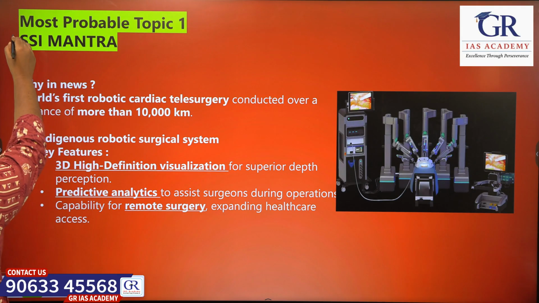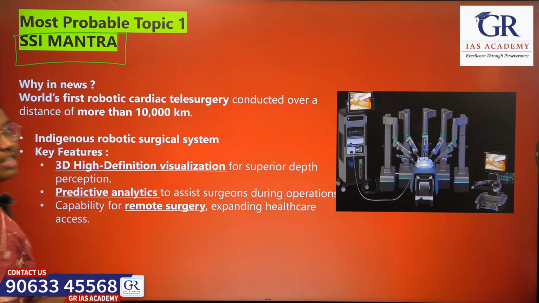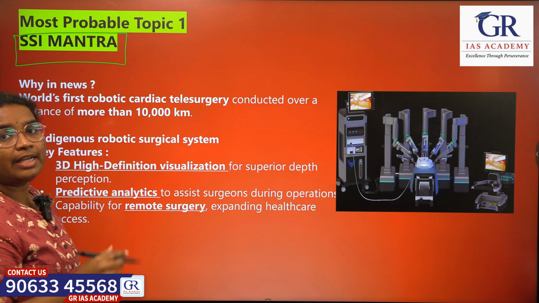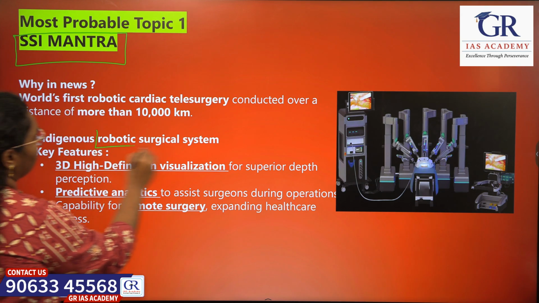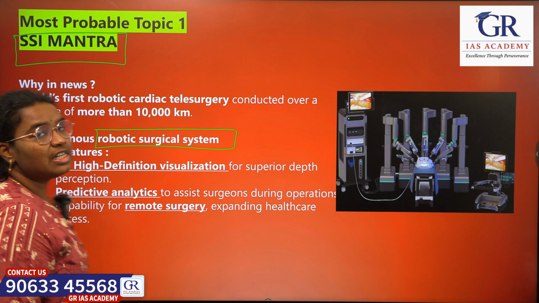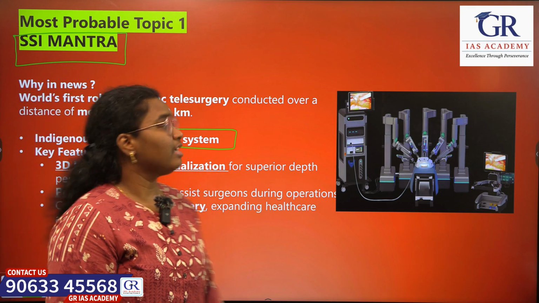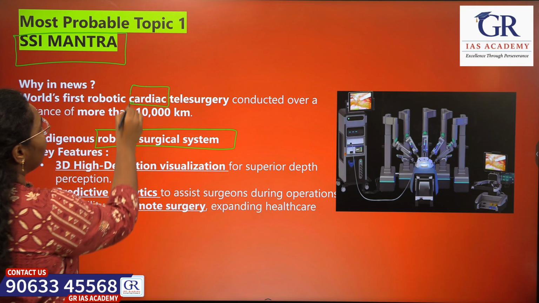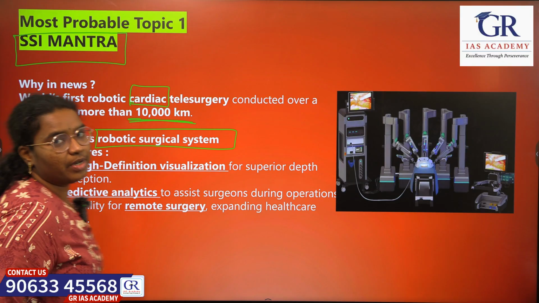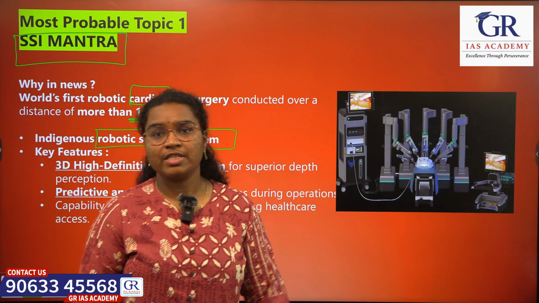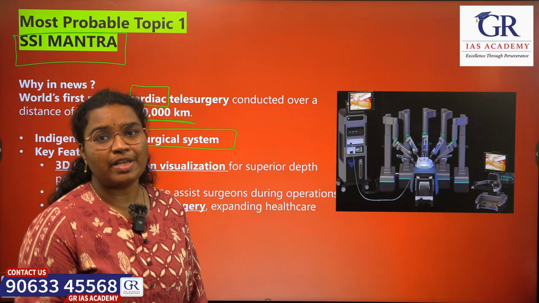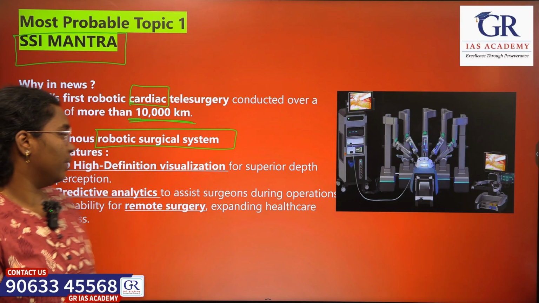First topic is SSI Mantra. What is SSI Mantra? It's a robotic telesurgical instrument using which world's first cardiac telesurgery was conducted over a distance of more than 10,000 kilometers. So a remote surgery was conducted using this instrument. It's basically a robotic telesurgical instrument.